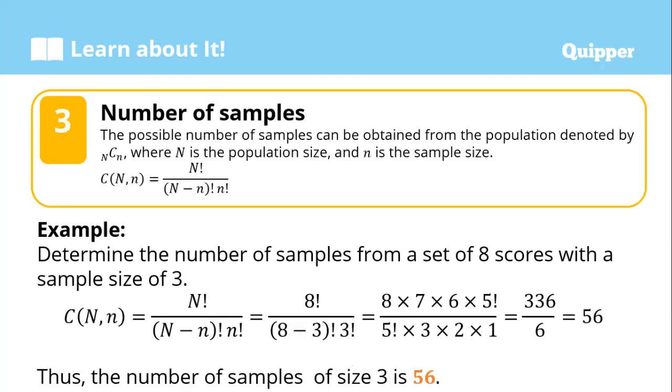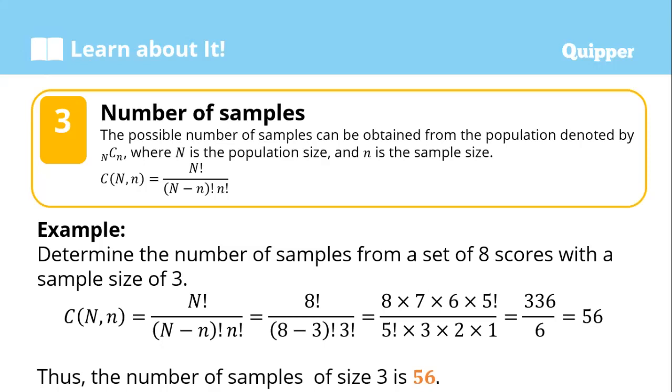Okay? Now, let us proceed to the number of samples. To find the number of samples, the possible number of samples can be obtained from the population denoted by the population size combination of the sample size. The big N is the population size, the total population size, the total given. And the small n is the sample size, how many are being asked.